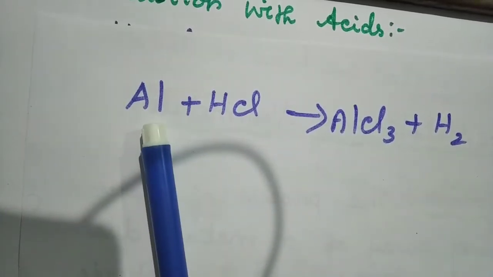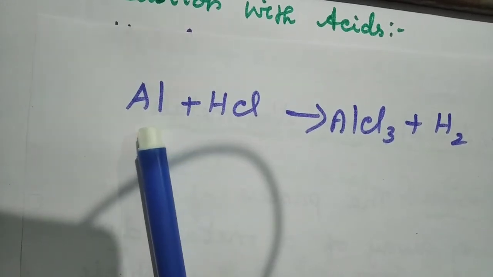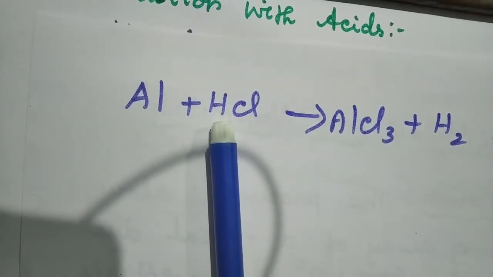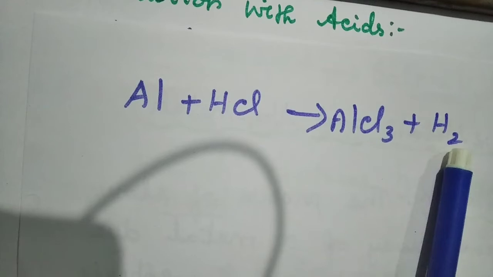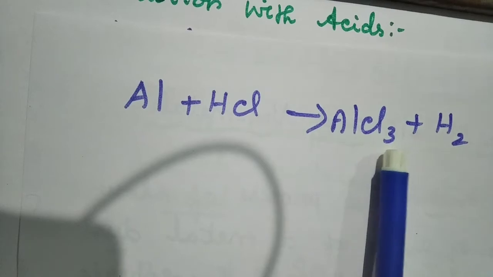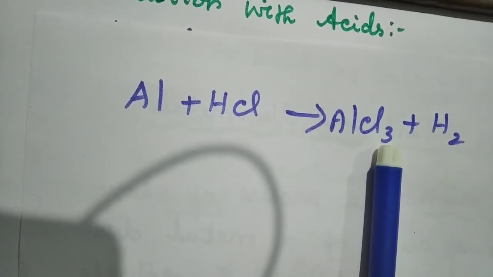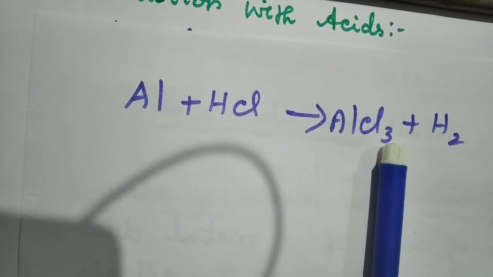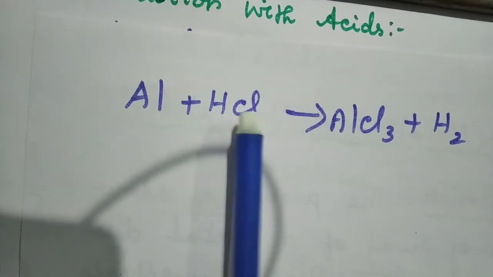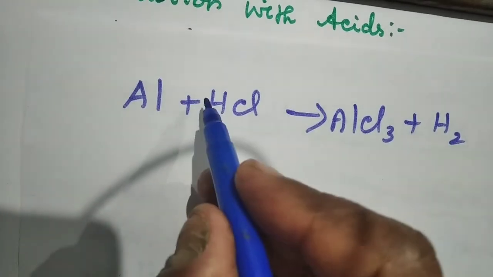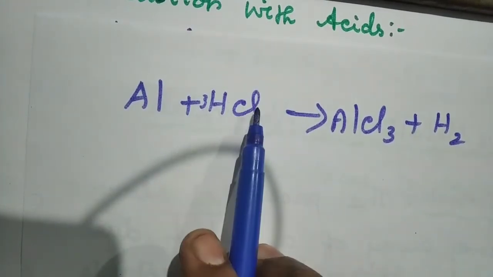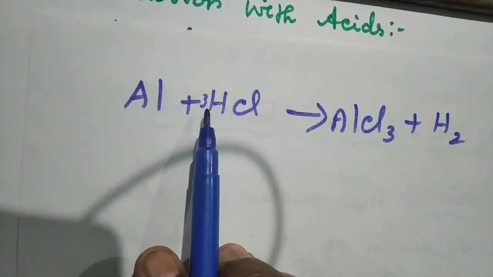How many atoms of aluminum are there on the left hand side? 1. So here also it is 1. But hydrogen, here you have 1, but at the same time on the other side we have 2. Then what about chlorine? Chlorine is here 1, here it is 3. So always try to change the odd number to even. So this is 3. If you multiply here by 3, you will get 3 hydrogen and 3 chlorine. Is it not? But it is impossible.